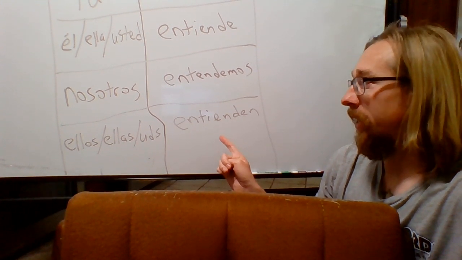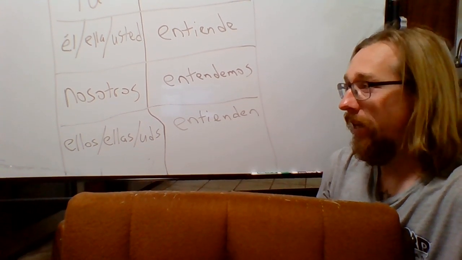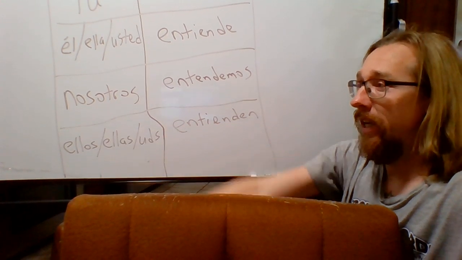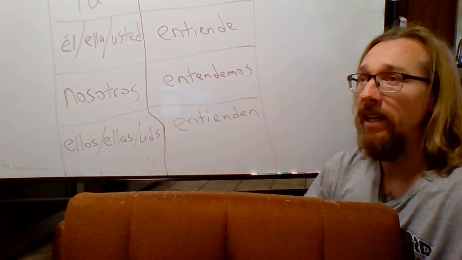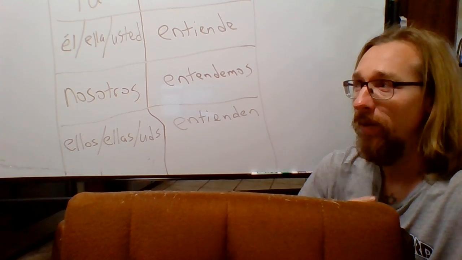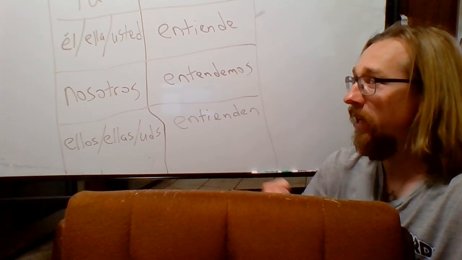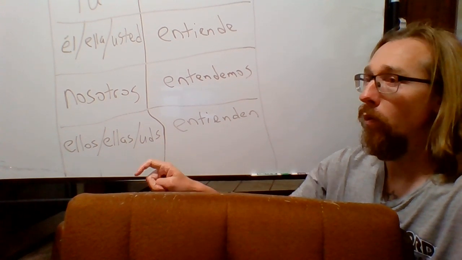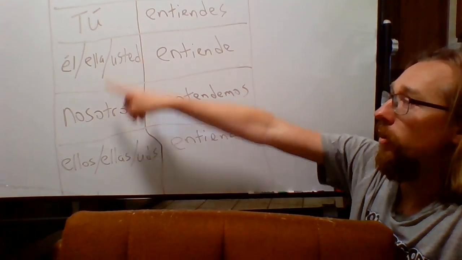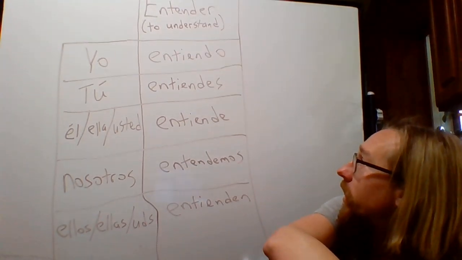Raúl y José entienden. They understand. In place of nosotros, I could say Raúl and I. Raúl and I understand. Because Raúl and I is we. It's the same thing as saying we understand. So Raúl y yo entendemos. So there's all the different variations of pronouns that we could use.